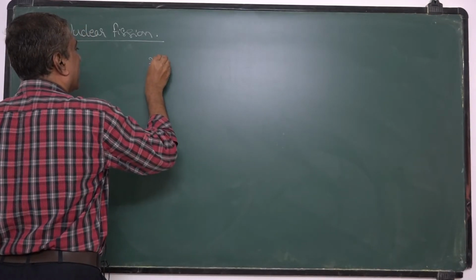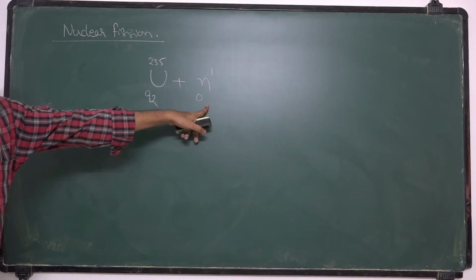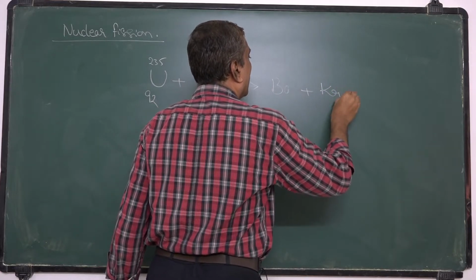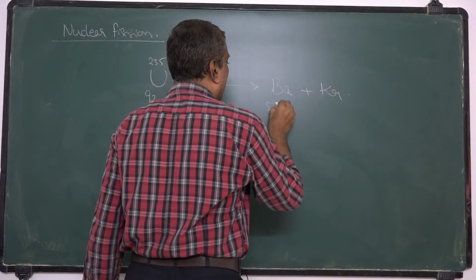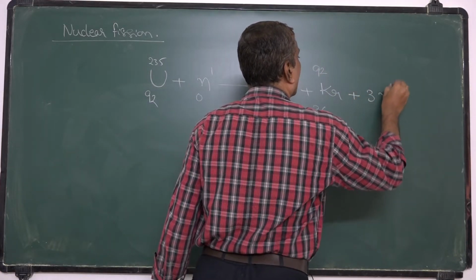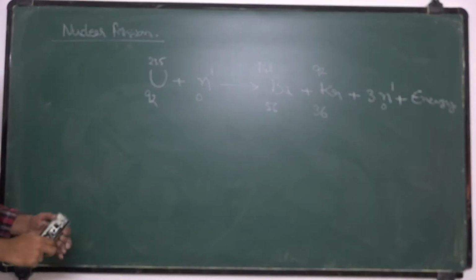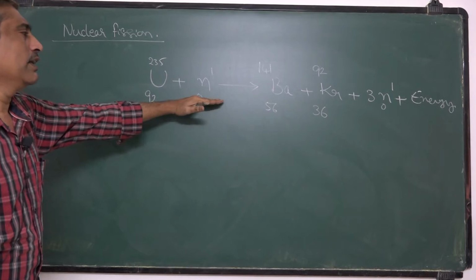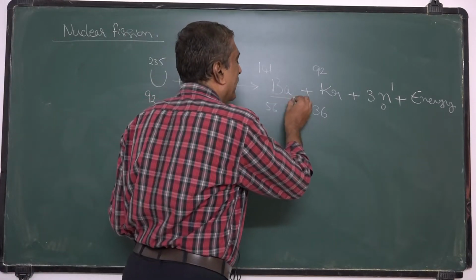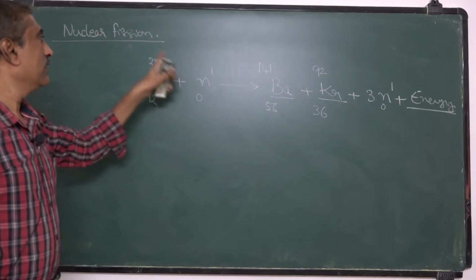The actual nuclear equation for this nuclear fission is given by uranium 235-92 plus a neutron. When this uranium nucleus is hit with a slow moving neutron, it splits into two nuclei, barium and krypton: barium 56-141 and krypton 36-92, plus 3 neutrons plus energy. These are stable nuclei, barium and krypton, and 3 neutrons with the release of energy, and this is called nuclear fission.